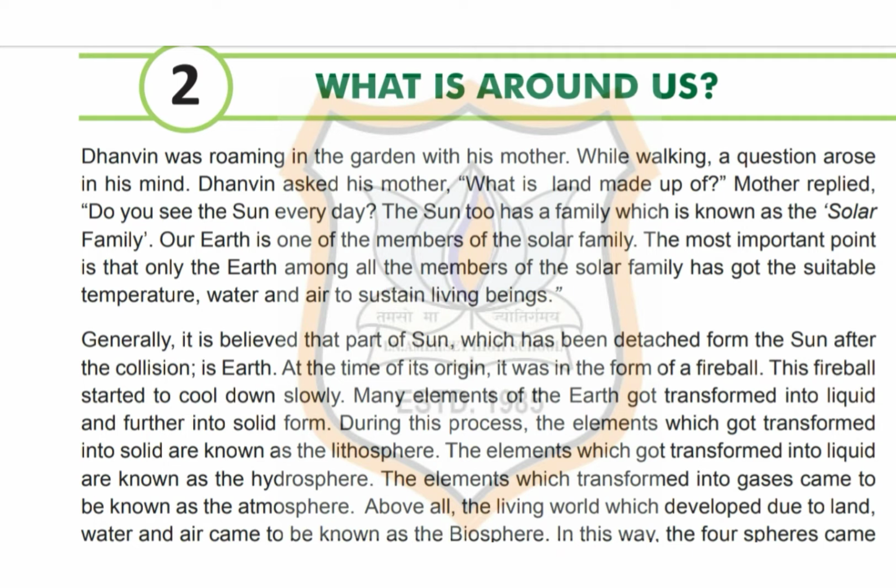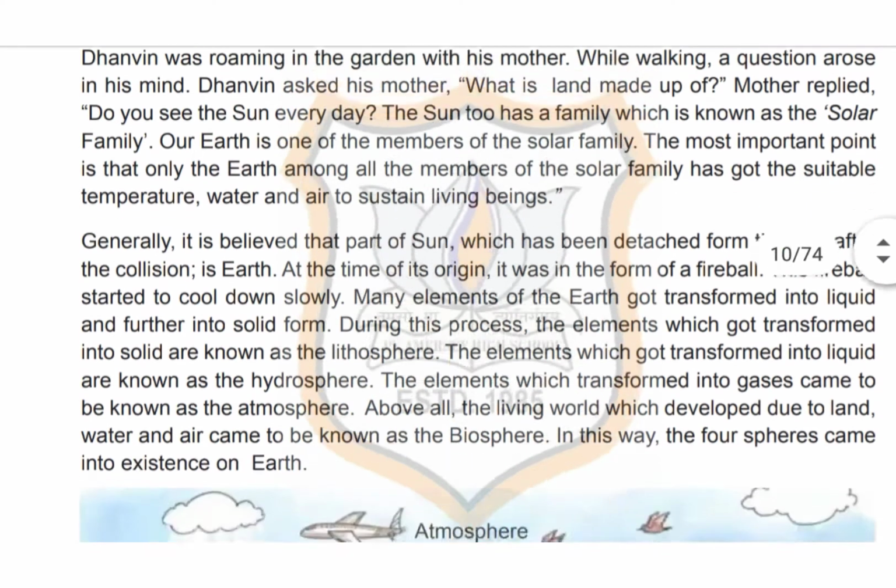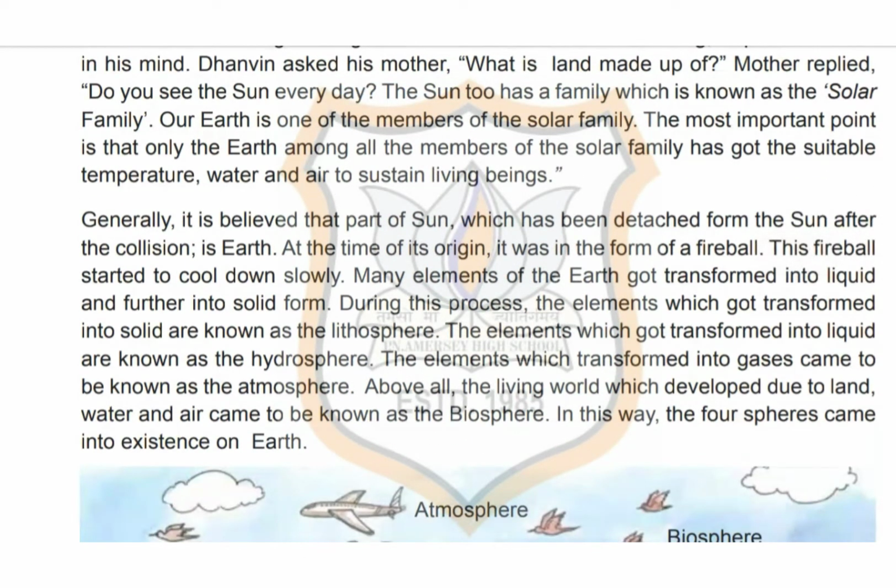The most important point is that only the earth among all the members of the solar family has got the suitable temperature, water and air to sustain living beings. Now, generally, it is believed that first a small ball detached from the sun, which later came to be known as Earth. Thus, at the time of its origin, the Earth was in the form of a fireball.